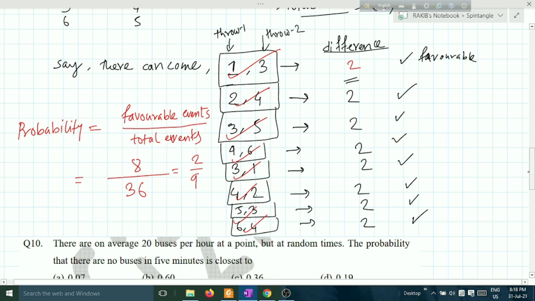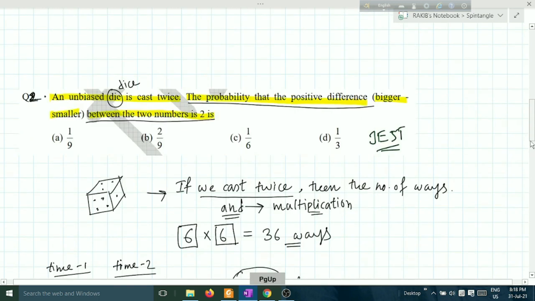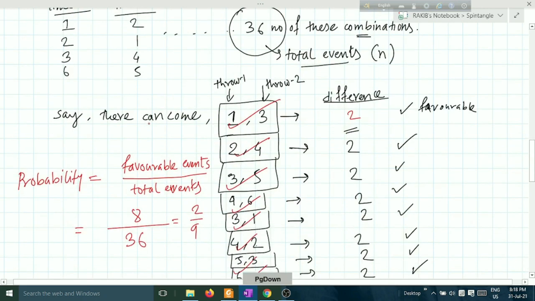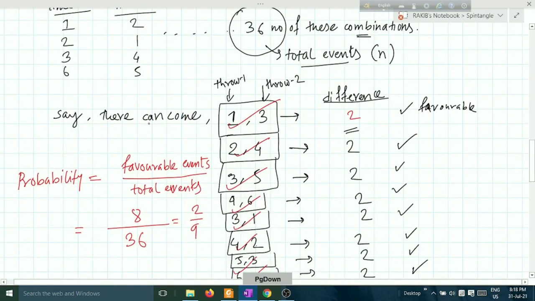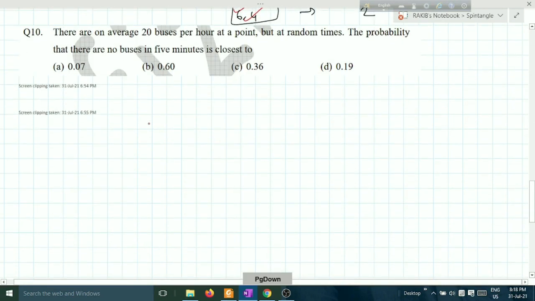Okay, 2 upon 9. Let's check the option. B is the option. B is the right answer. This was from Jest. This is not a direct binomial question. This is from our previous class. Now get back to the third question.